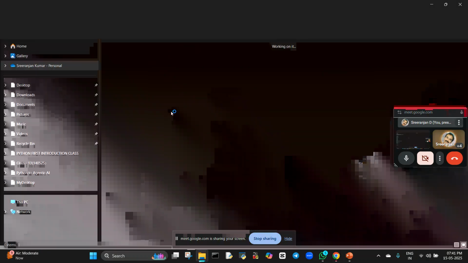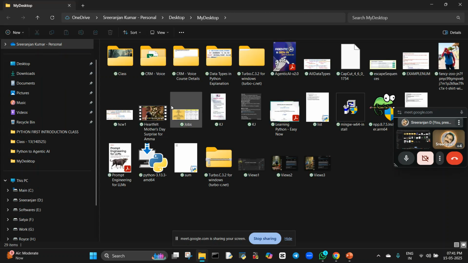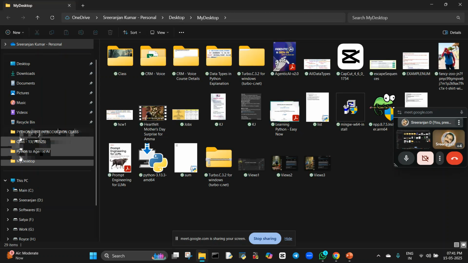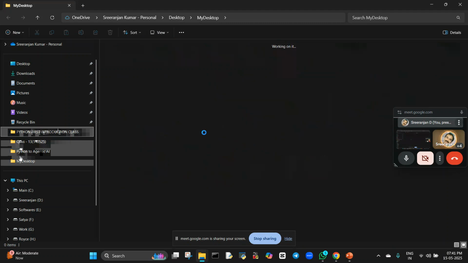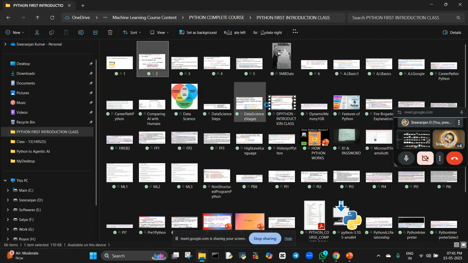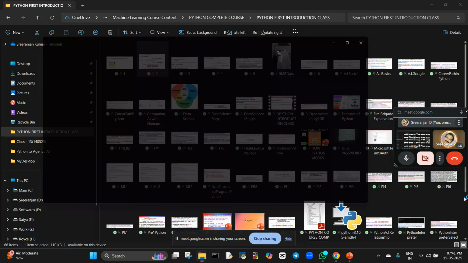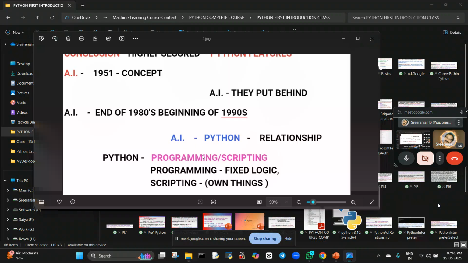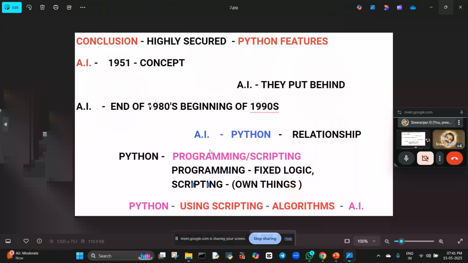What is Python actually? Python is a programming language, we know that, right? Python is a programming language as well as a scripting language. So what is exactly the connection between Python and AI? In the past two years, after ChatGPT came, we are looking at AI. Every application is done with AI, isn't it? In 1951 AI was created, but they didn't know how to operate AI at the time. They put it aside. Why?